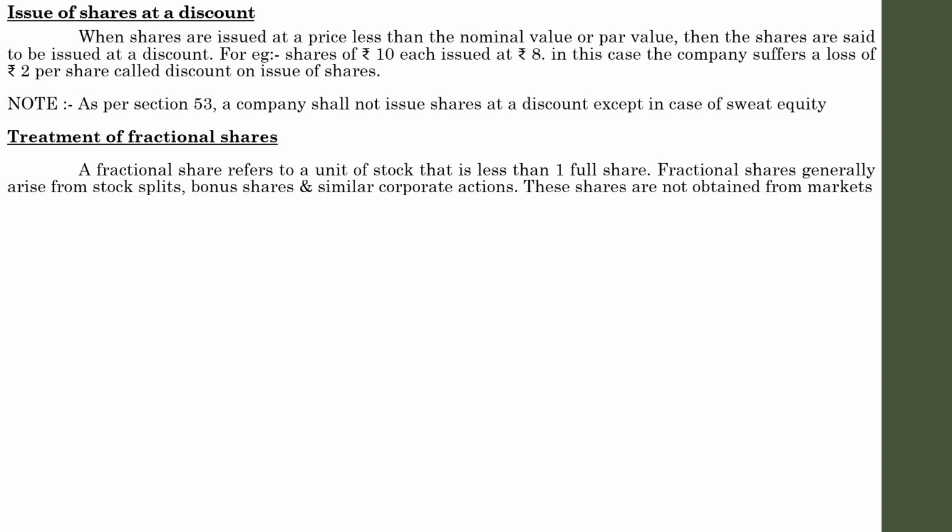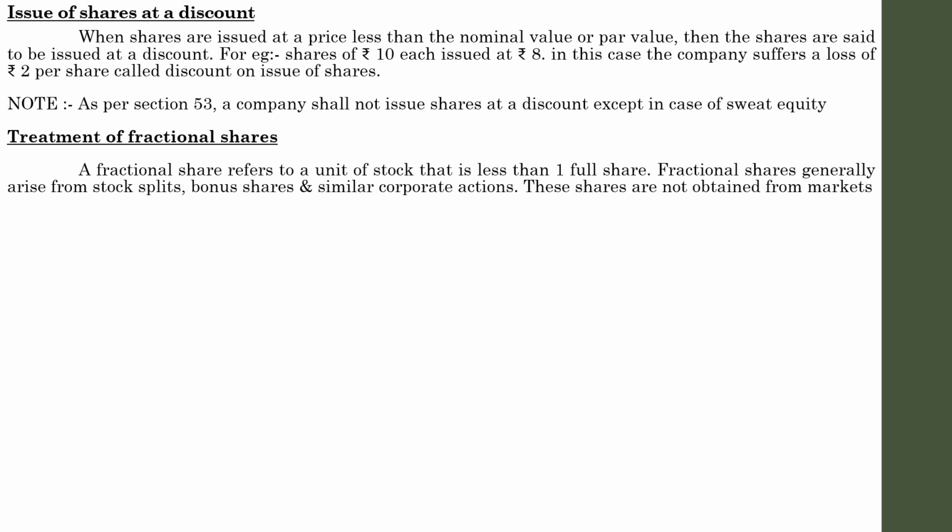How it leads to the creation of fractional shares: for example, if a person holds 23 shares of a certain company, and that company announces that it is going to issue 1 share for every 3 shares held as a bonus share. So what was the number of shares held by the person? 23. And the company mentioned that whoever holds 3 shares will be given an extra 1 share. So the person who holds 23 shares, how many shares will he get in addition because of that announcement?